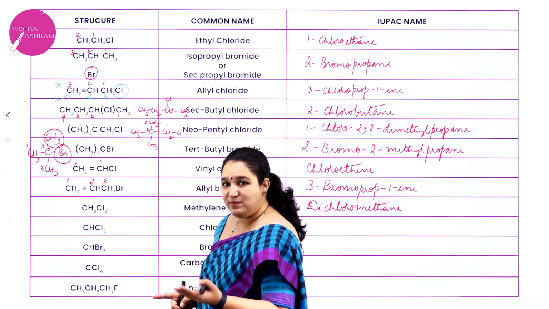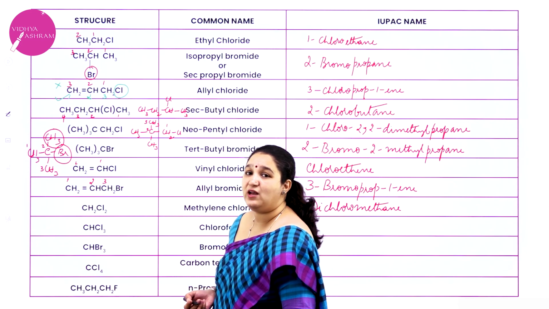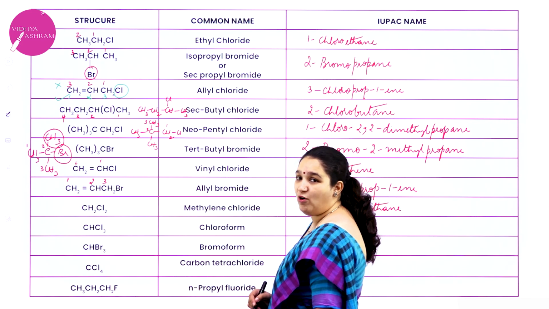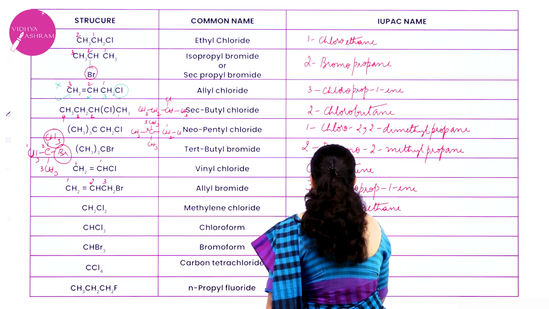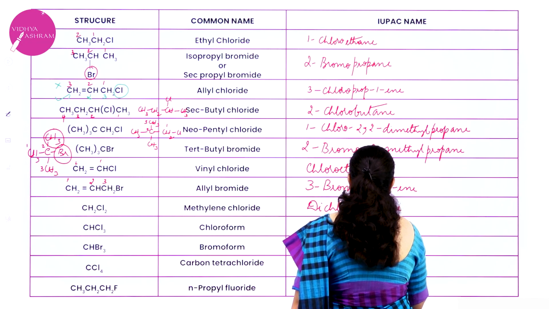Hydrocarbon with 1 carbon atom is methane. I have how many chlorine here? 3. So it becomes trichloromethane. That is IUPAC name. What about common name? Chloroform. So it is trichloromethane.